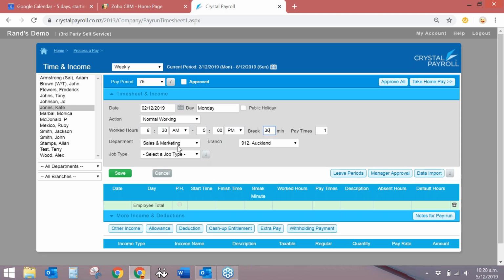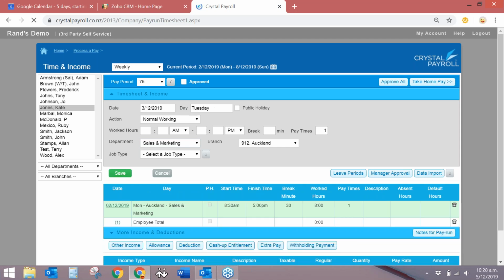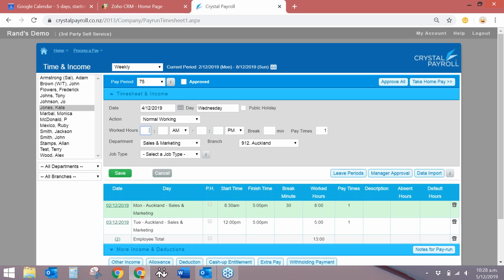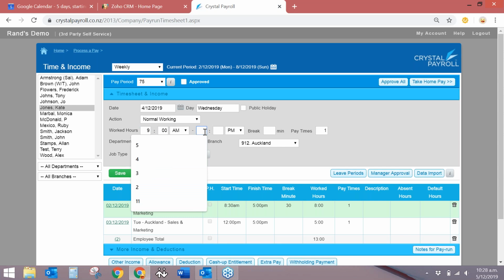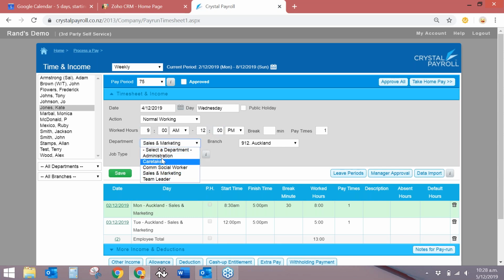I can also select what department she worked in. So she worked in sales and marketing in the Auckland branch. So I'll just click on to save for that one. And then the next day she worked from 12 p.m. until 5. And I'll just click on to save. And then on Wednesday, yesterday, she worked from 9 a.m. until 12. And she worked in the admin section.